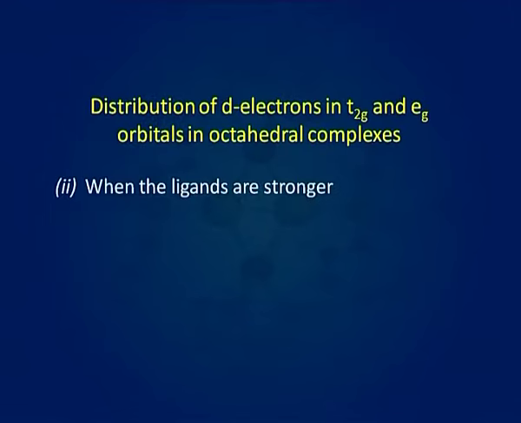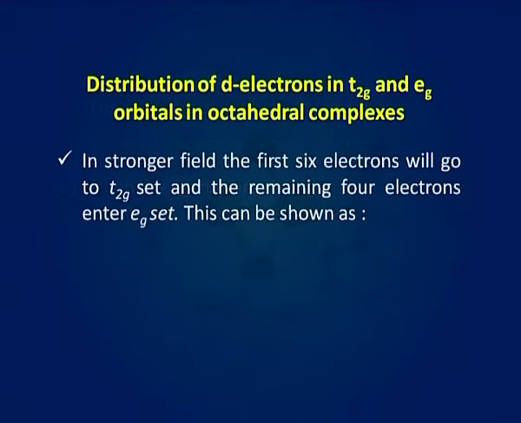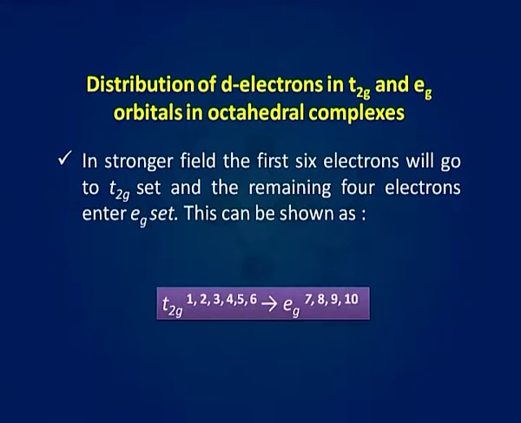Now, the second case is when the ligands are stronger. In stronger field, the first 6 electrons will go to t2g set and the remaining 4 electrons enter eg set. This can be shown as t2g set will contain the first 6 electrons and eg set will contain the 7th, 8th, 9th and 10th electron.